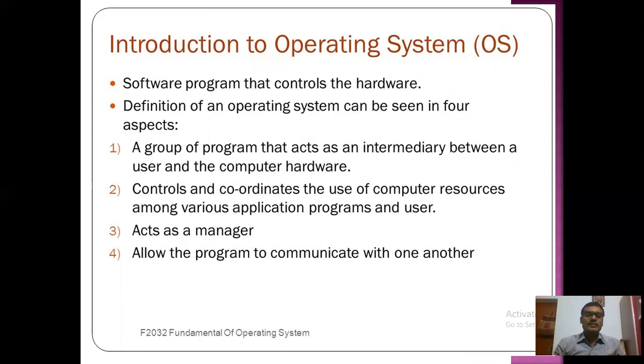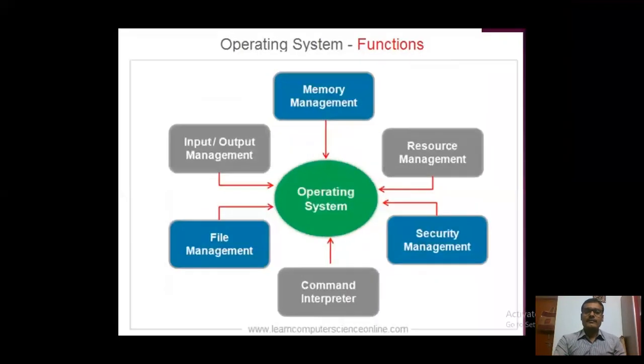Introduction to operating system. It is a software program that controls the hardware of your computer. Operating system is the most important software for running your computer, which interacts the user with hardware. So you can say it controls and coordinates the use of computer resources among various application programs and users. It acts as a manager. It allows the programs to communicate with one another. So these are the points related to operating system.